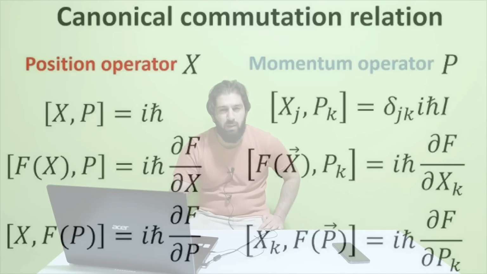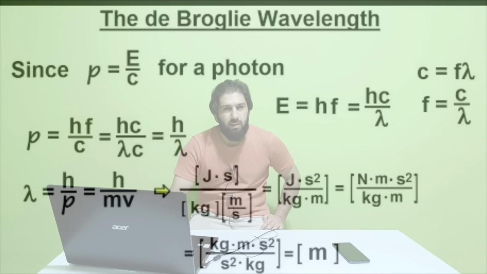There are also commutation relations in quantum physics, and there too the reduced Planck constant appears. For instance, the de Broglie wavelength. In this equation also we see the reduced Planck constant.